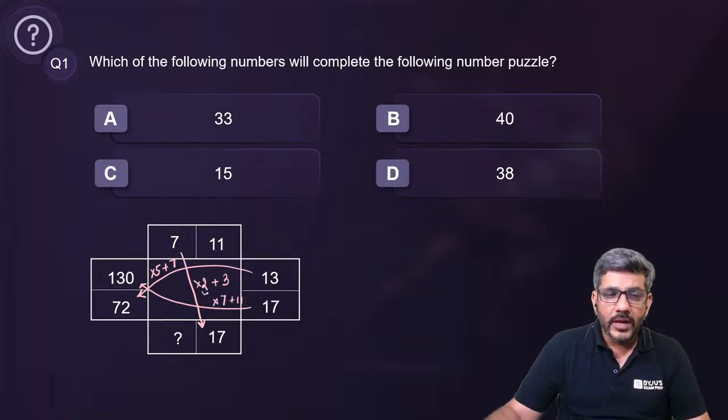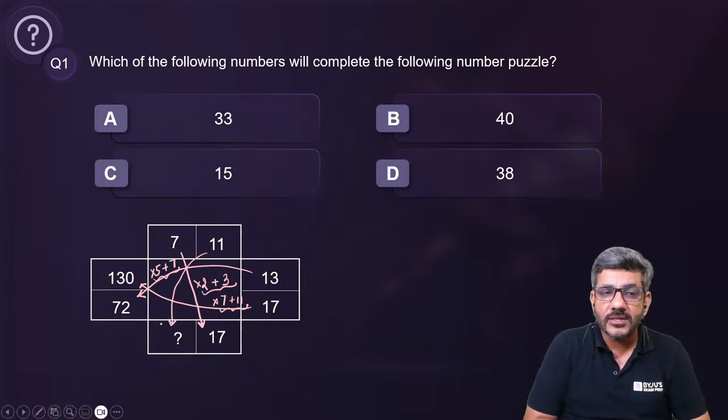I see that 2 and 3 are prime numbers. 5 and 7 are prime numbers. 7 and 11 are prime numbers. So what about this 11 and this number? Should there be any relation between them?